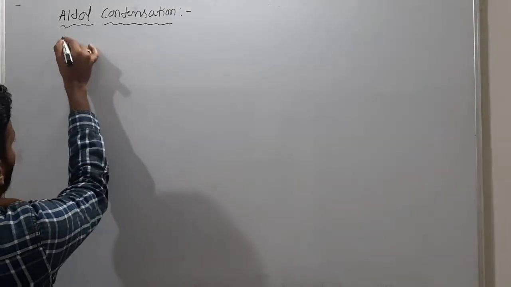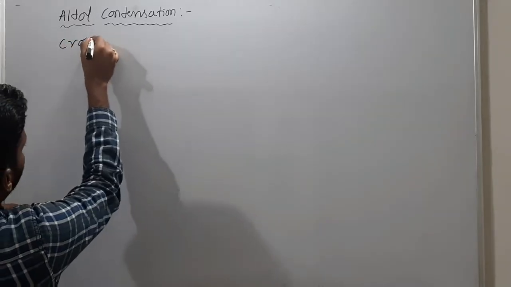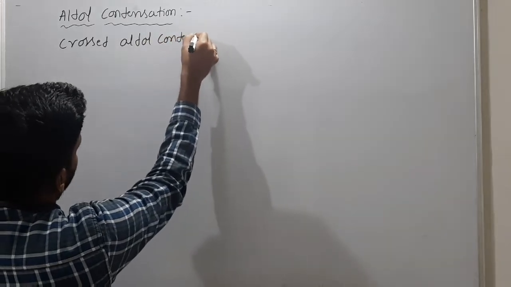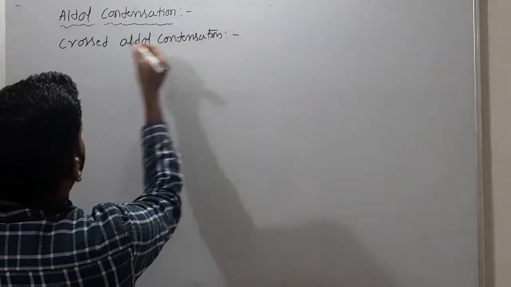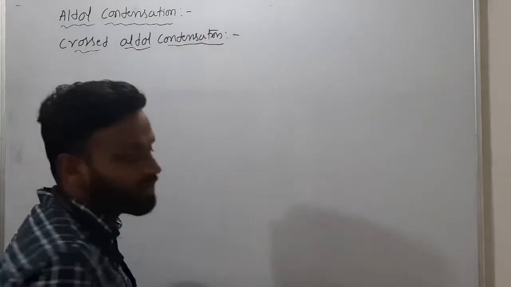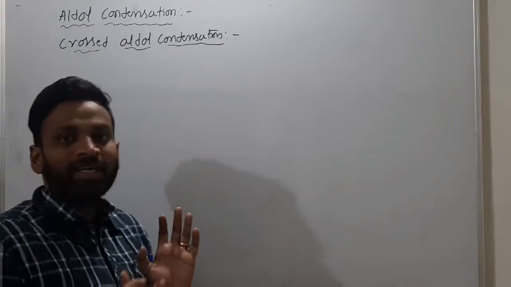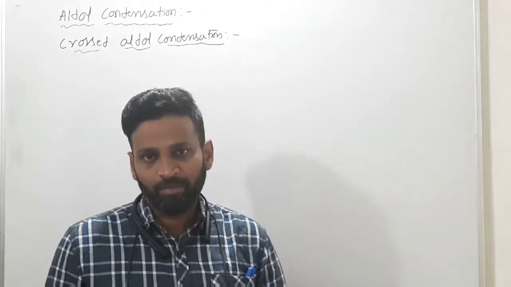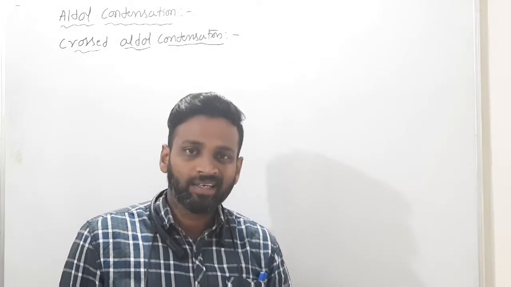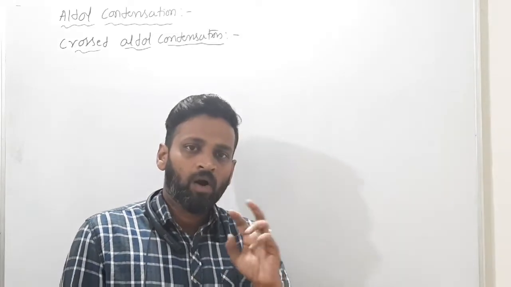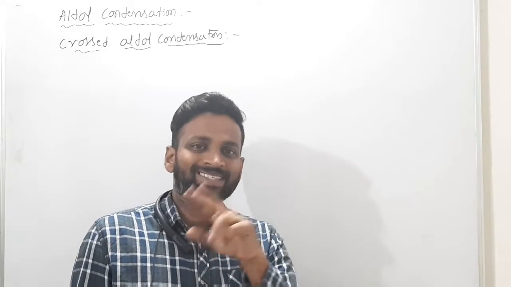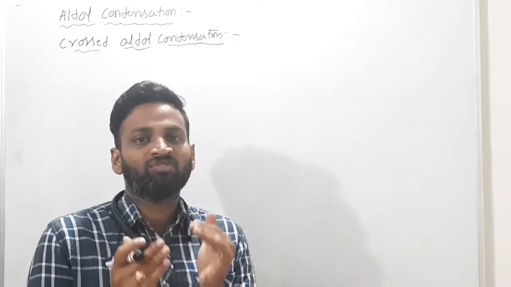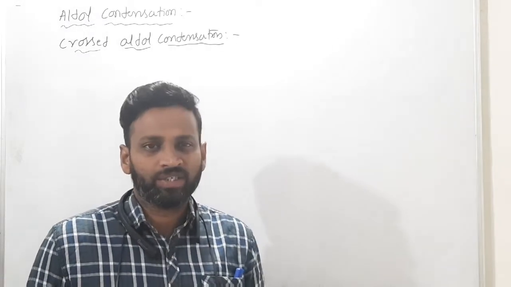Now we will discuss crossed aldol condensation. What is the crossed aldol condensation? We will see now. If two similar aldehydes react, both identical aldehydes, or two identical ketones, like two moles of ethanol or two moles of propanone, acetone, reacting in presence of base, then that is called self-condensation, self aldol.